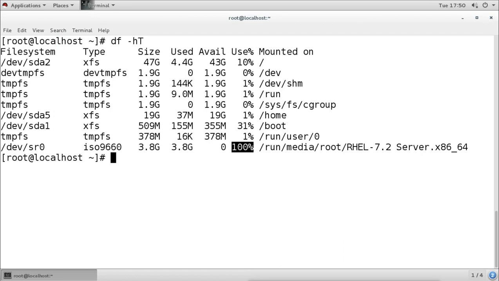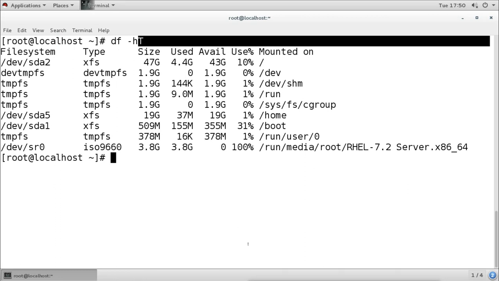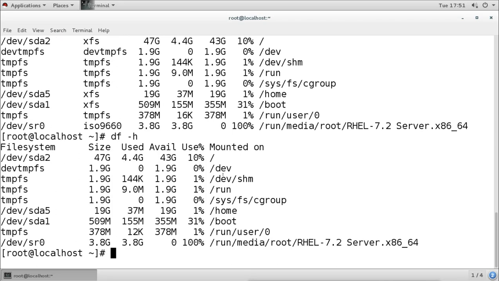So this df command shows which partition is mounted on which directory, and it shows the total size in human readable form, used size and available size, in percentage also. And if we want, then we can see the file system also by using the T option. If we don't use the T option, then it will not show the file system type. It shows only this information.